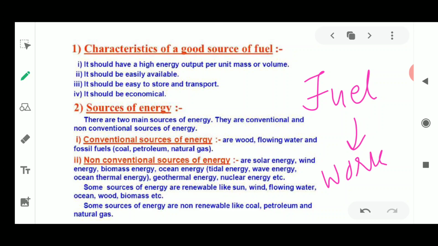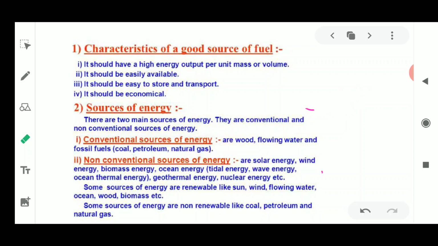So what are the characteristics of a good fuel? A fuel could be of good or bad quality. Why? Because if the amount of work done is not enough or not proper, then we are not going to be able to complete the work with the help of the energy which is being produced from it.